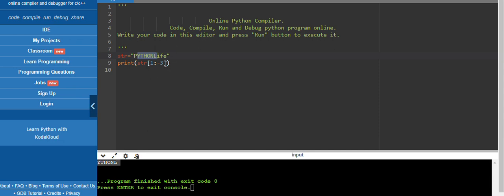In this we can again use the difference. If you want the difference to be 2, then till here it will print from y to l with the difference 2. Okay, in this way also we can try. See, it will start with 1 with the difference 2, which is h, again difference 2 which is n, till -3 to stop, means till here. Understood? Okay, we can try in many ways.